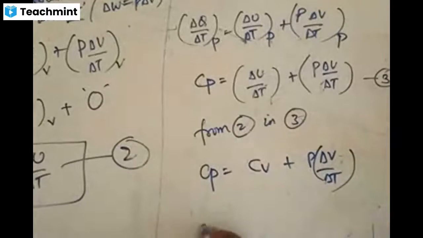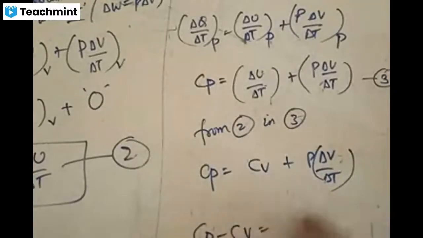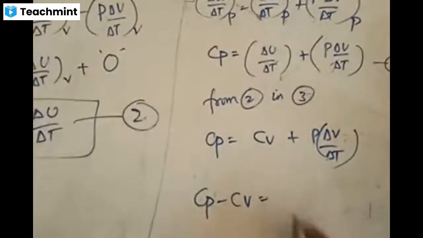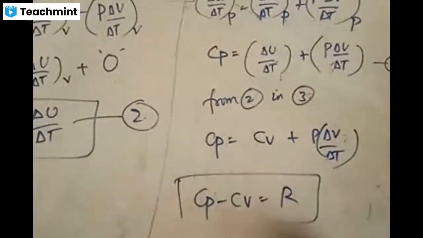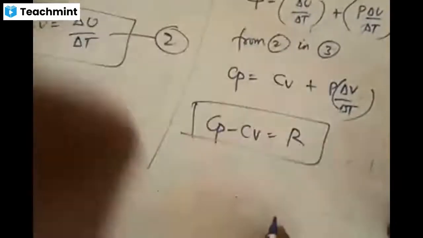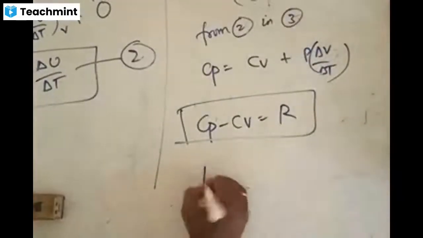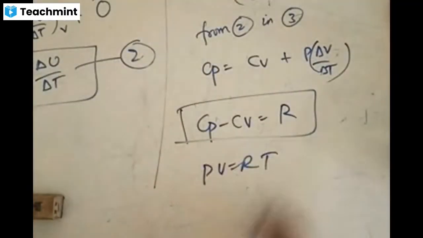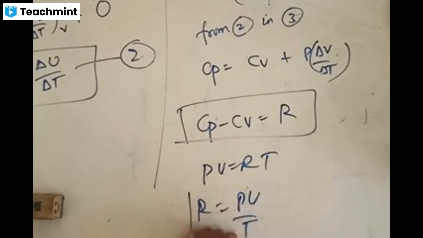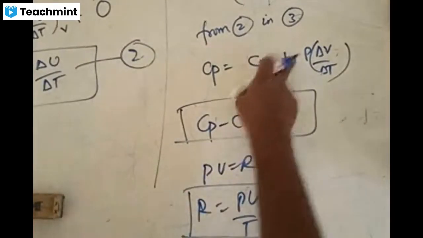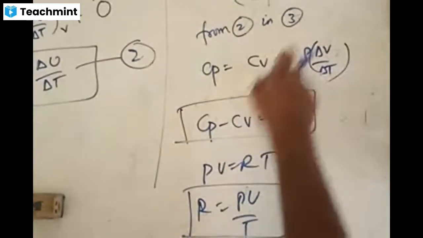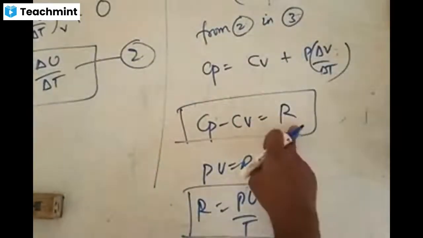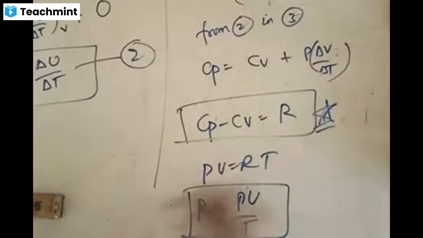Now taking this Cv to the other side, what does it become? Cp minus Cv is equal to P delta V by delta T. Can you replace this PV by T by R? Why? Because for 1 mole of a gas, you have seen already that PV is equal to RT. So R is equal to PV by T, which means PV by T can be replaced by R. Accordingly, this is the derivation of Cp minus Cv is equal to R.